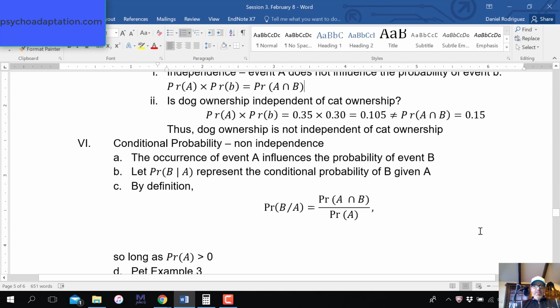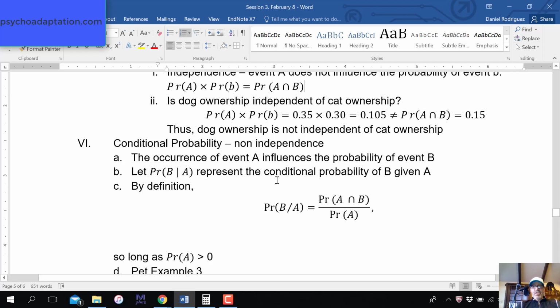Let's talk about conditional probabilities. Conditional probabilities mean that when event A occurs and then event B occurs, event A provides us some information about event B. So it's a condition. We say, what's the probability of event B occurring given, and this line here is the delineation of the condition, which is A. So what's the probability of event B occurring given event A occurred?